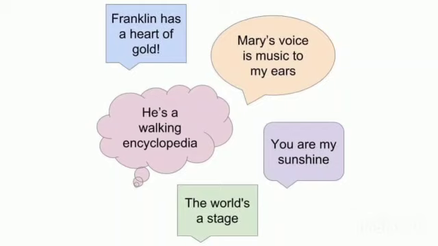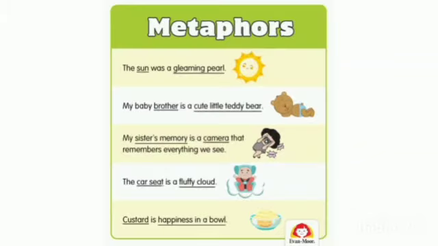Fourth sentence, you are my sunshine. The world's a stage. Definitely these things are not true in reality, but since we are comparing them and equating their characteristics, that is why. Okay, let's look at other examples now.